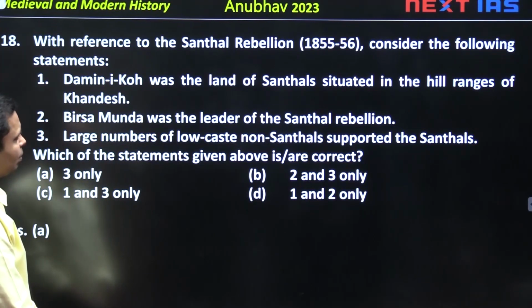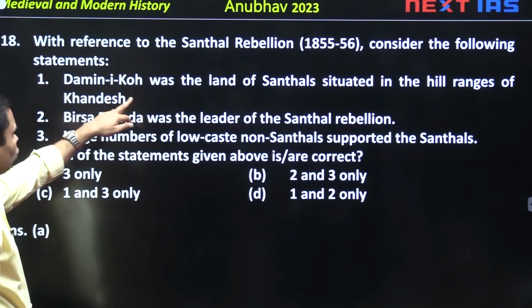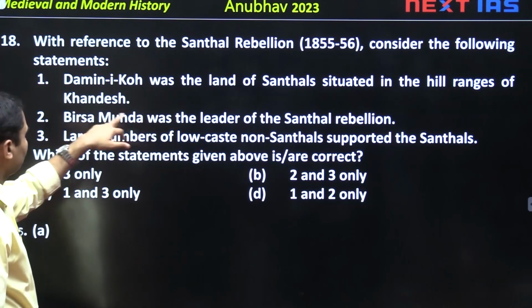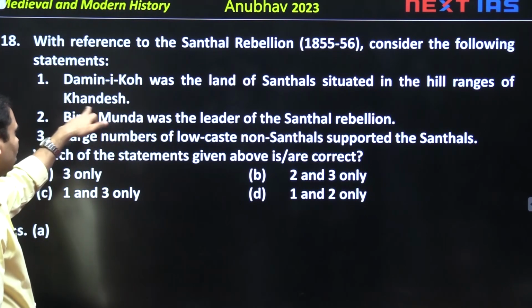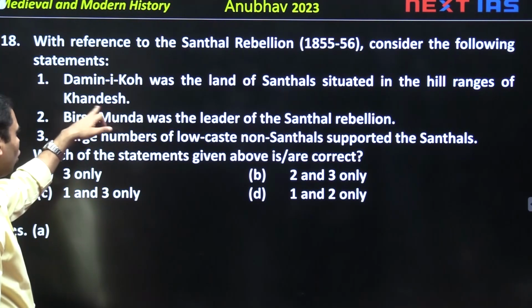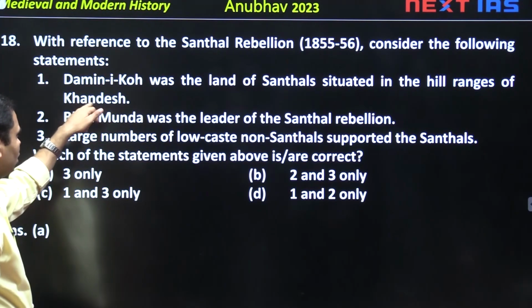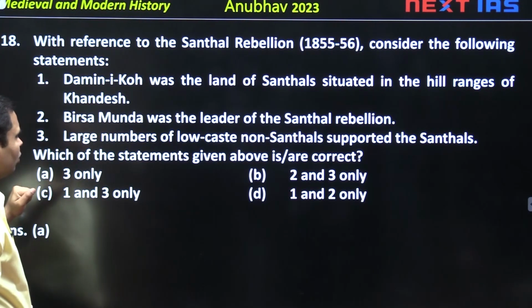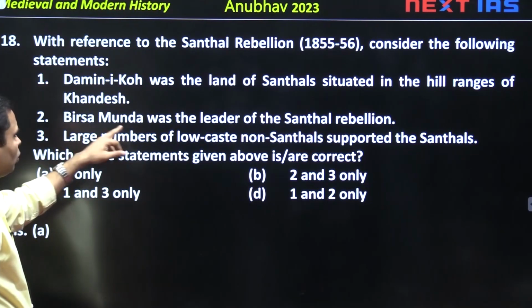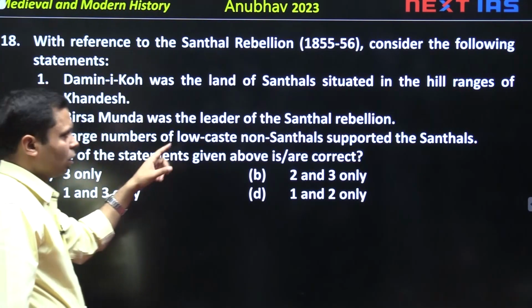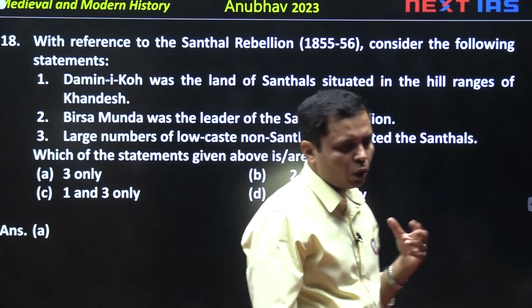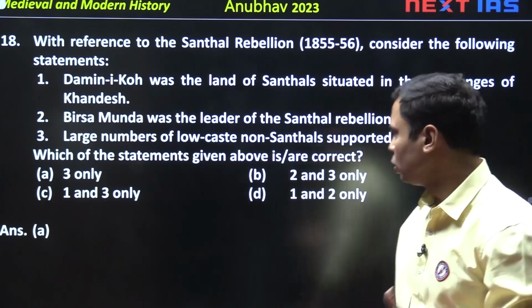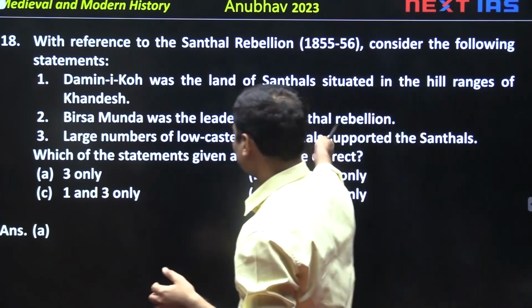With reference to Santhal rebellion, consider the following statement. Damin-i-Koh was the land of Santhals situated in the hill ranges of Khandesh. No, Rajmahal Hills on the border of Bengal and Jharkhand. Damin-i-Koh was the land of Santhals. True. Birsa Munda was the leader of the Santhal rebellion. No. Sidhu and Kanu, 2 brothers who belonged to the tribe called Murmu. Sidhu Murmu and Kanu Murmu was the leader of the Santhal revolt.